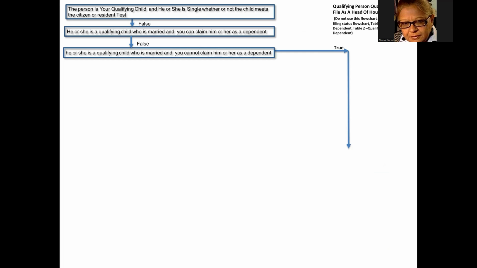Note, the person is a qualifying person for head of household if the only reason you can't claim the person as a dependent is that you or your spouse, if filing jointly, can be claimed as a dependent on someone else's return.